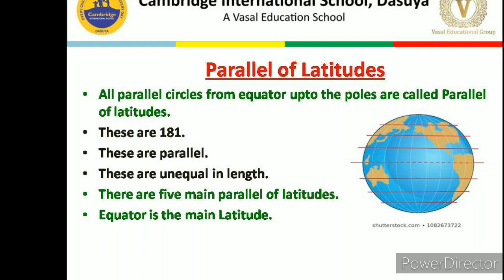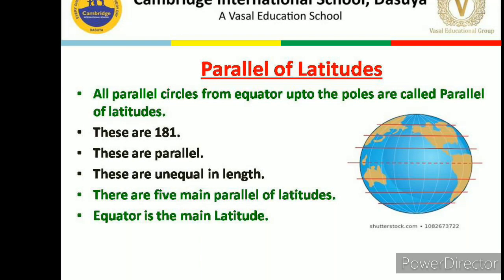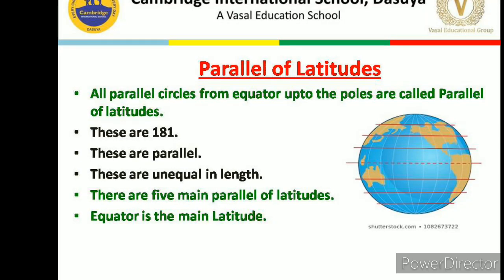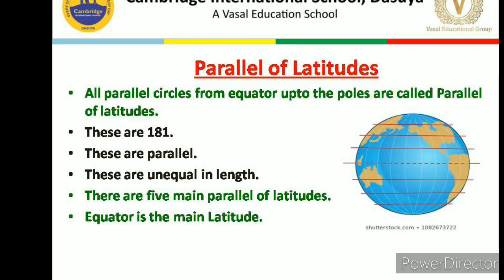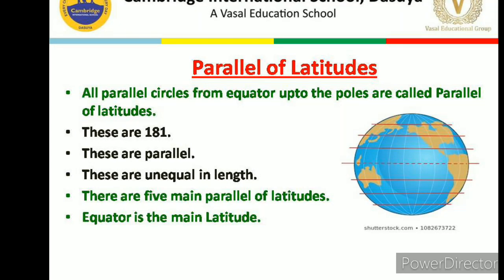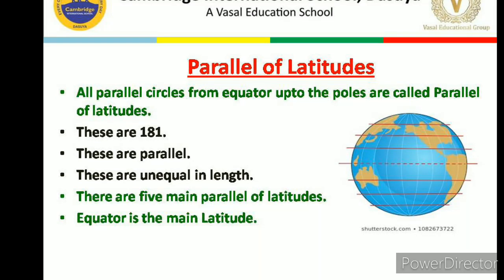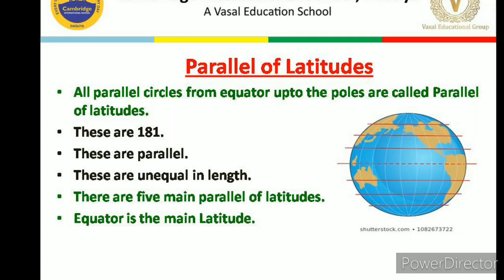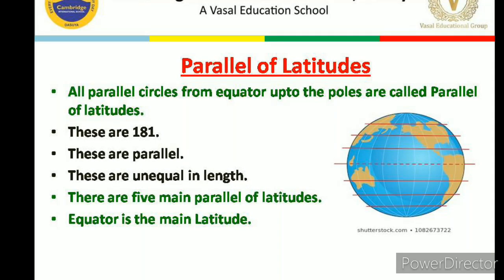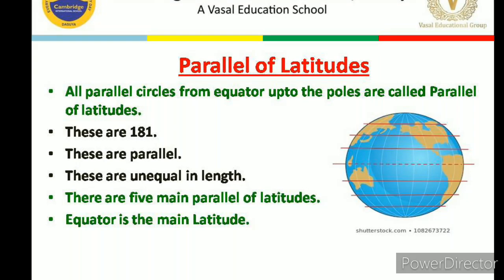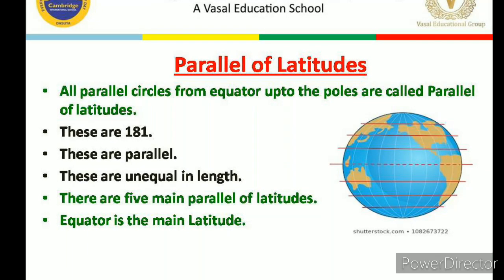Dear children, as we have discussed earlier, all parallel circles from the equator up to the poles are called parallels of latitude. As you are able to see on the screen also, on the globe there are so many parallel lines, and all these parallel lines are known as the parallels of latitude. These start from the equator up to the poles. These are 181. These all are parallel to each other. What does it mean? It means they have equal distance among them at both their ends.